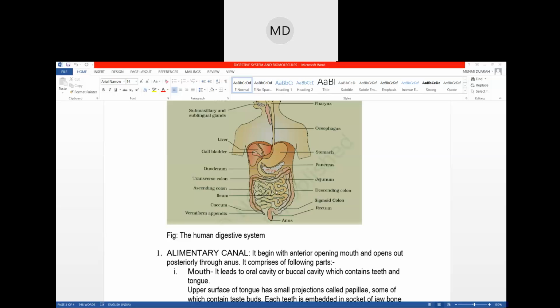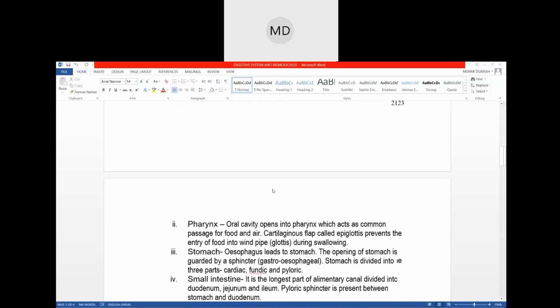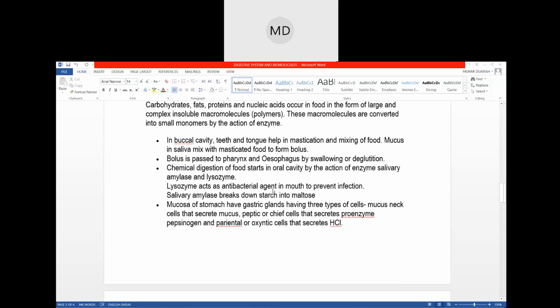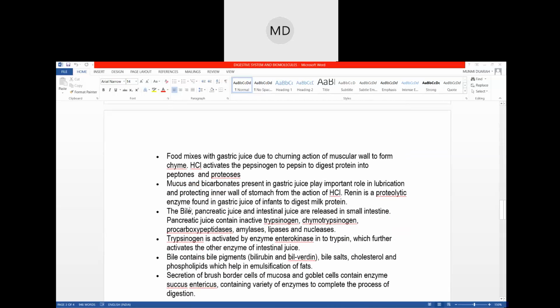In the small intestine also, digestion will take place. The main thing is bile. Bile will act in the small intestine, and there is pancreatic juice and intestinal juice. In the intestine, there are juices, and there is the pancreas. From the pancreas there will be pancreatic juice, and from the gallbladder there is bile. So these three things will act in the small intestine.